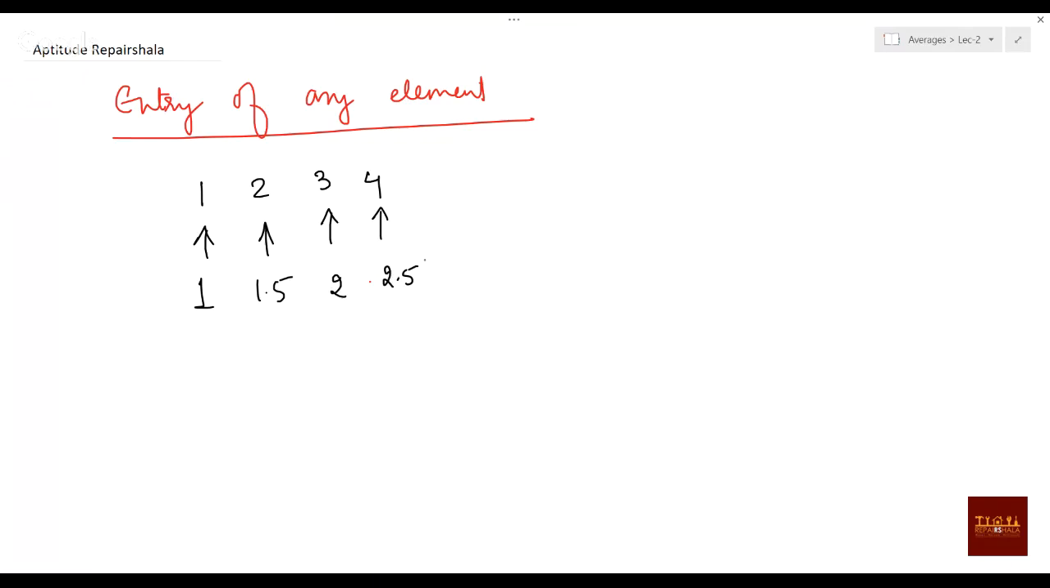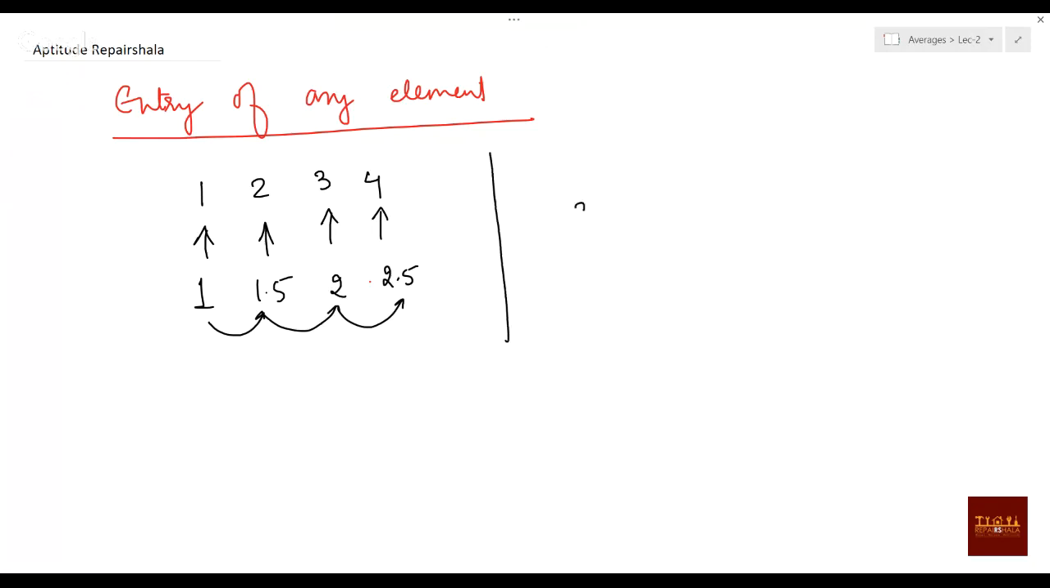So what you can infer from this, based on this concept, I'm going to tell you one problem which came in CAT and SSC both. If you are adding any new element in consecutive manner, can you observe any order here? Your average is increasing by 0.5, right?